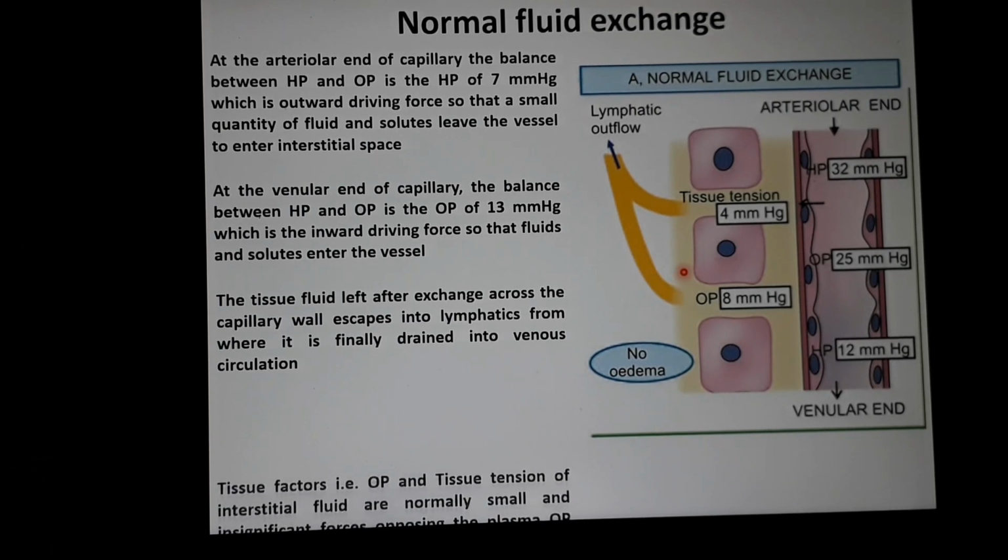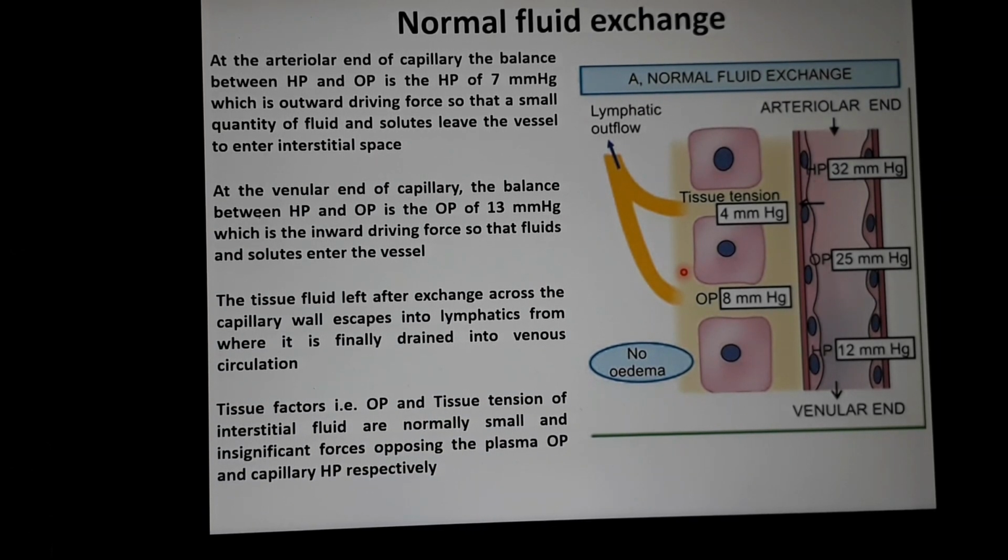Then what about the tissue tension and osmotic pressure of interstitial fluid? These combined are called tissue factors. So the osmotic pressure of interstitial fluid and tissue tension, that is hydrostatic pressure, are normally small, that is 4 mm of Hg and 8 mm of mercury, and they are insignificant forces opposing the plasma osmotic pressure and capillary hydrostatic pressure respectively. But you might have some questions that have come to your mind.